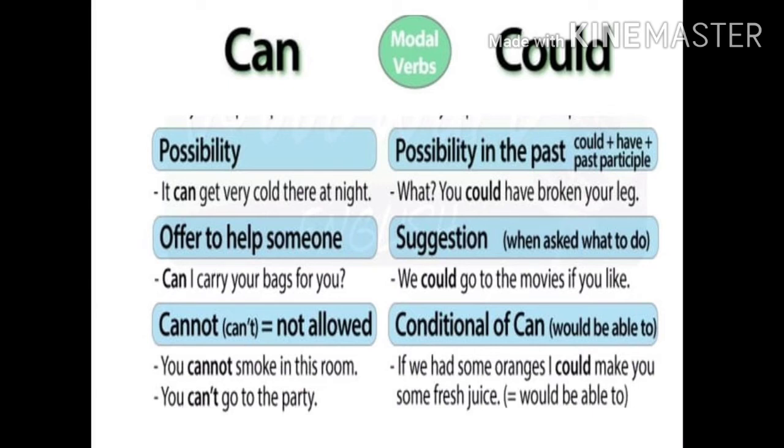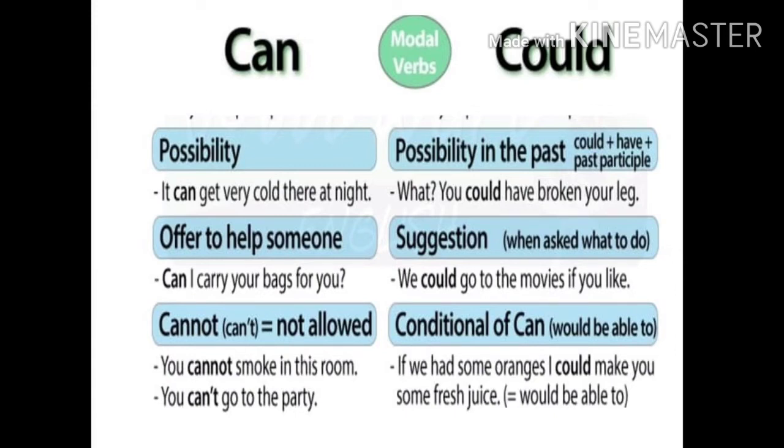Now look at this example, how to use could to denote possibility. Could can be used to denote possibility in the past, not in the future, right? You could have broken your leg. So children, in this example, you mean that yesterday or last week you played very harshly. Had you fallen down, you could have broken your leg. There was a possibility. Remember, it's not present, it is was. There was a possibility that you could have broken your leg.